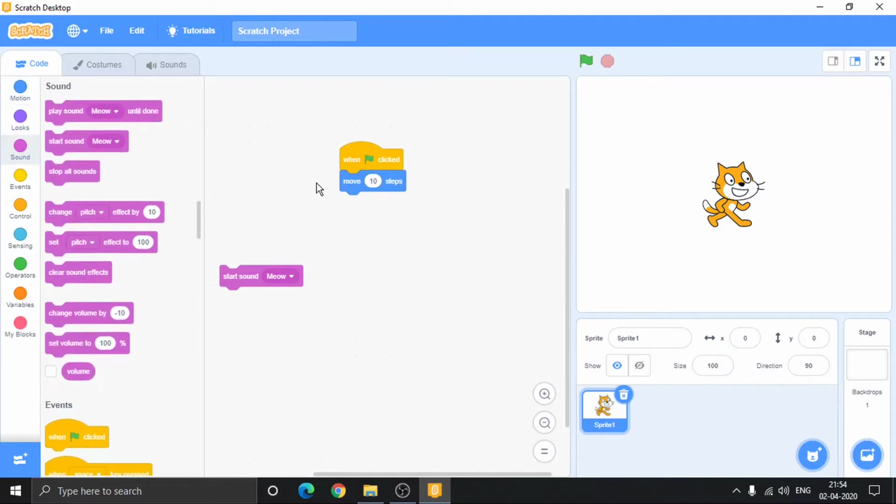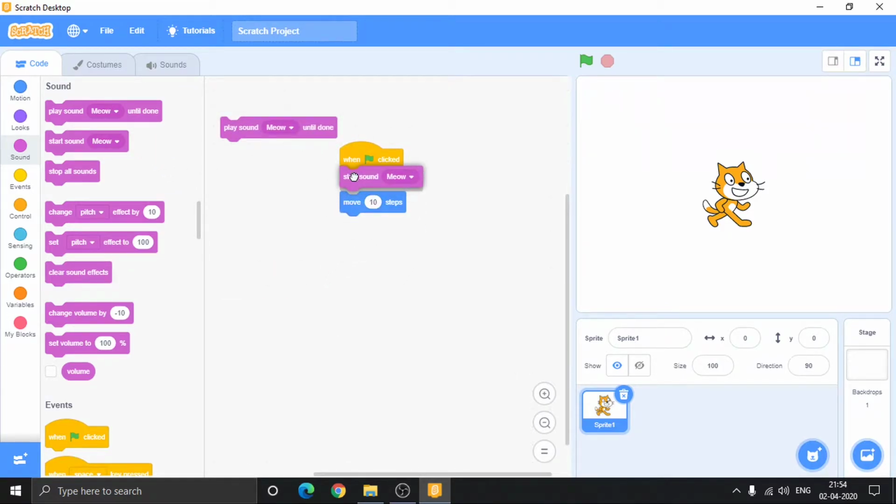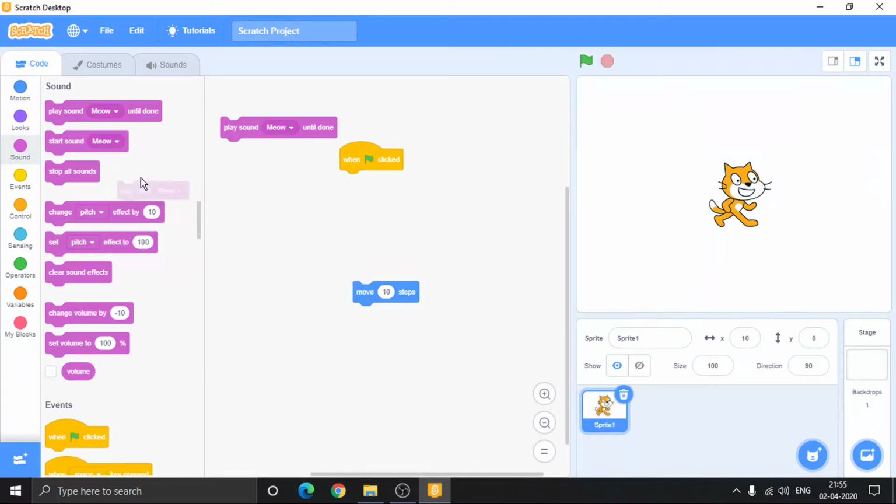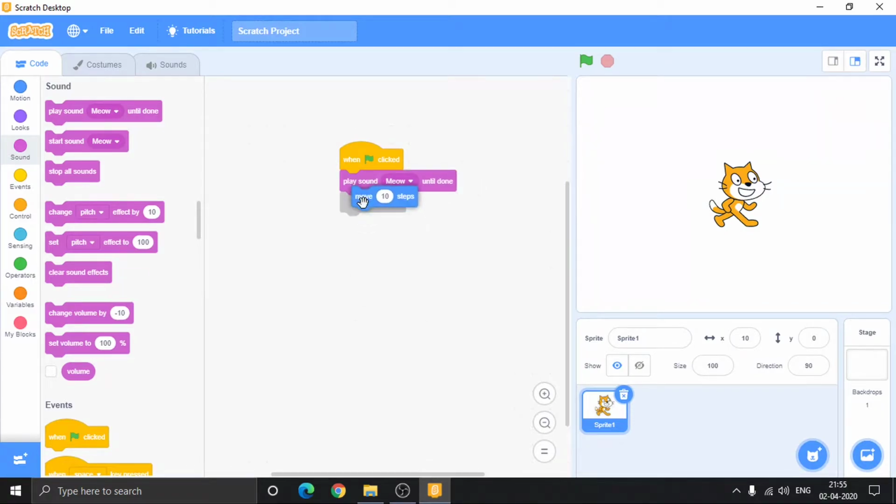For example, if I take this block and attach this block, it will move 10 steps and play this sound. But if you only want it to move after playing the sound, then choose this block. As you can see, it first played the sound and only then moved 10 steps.